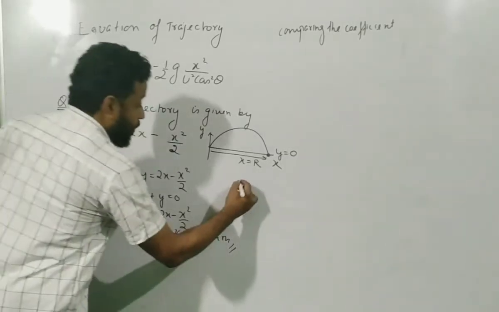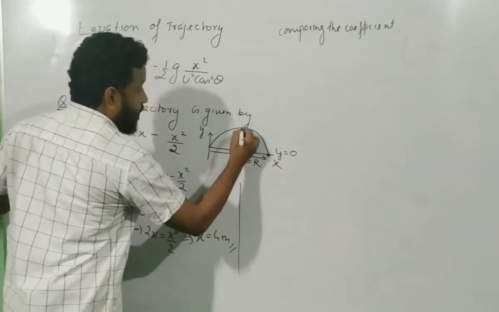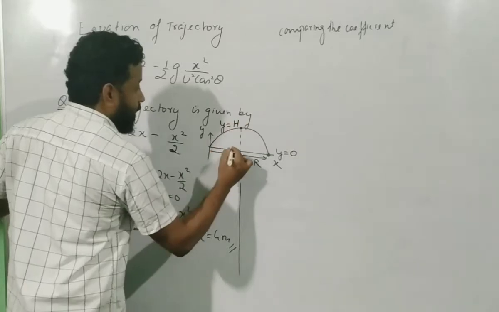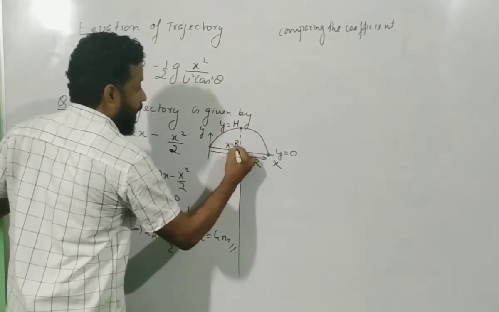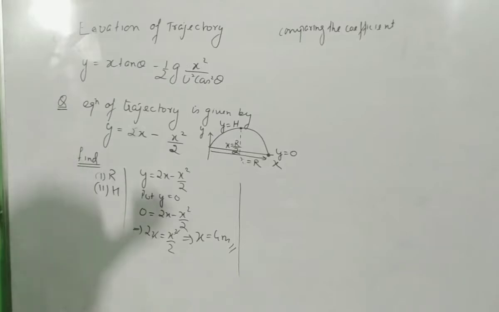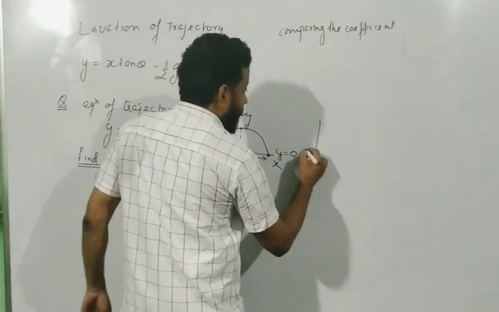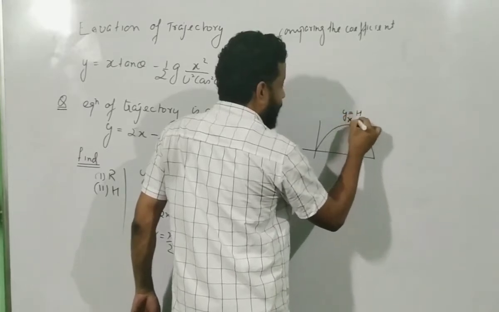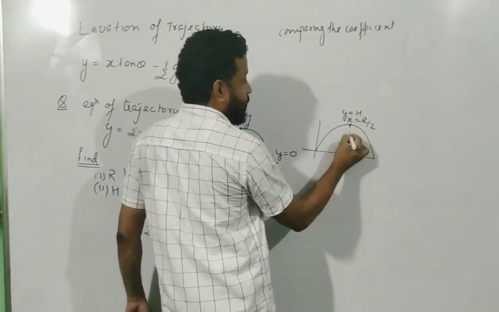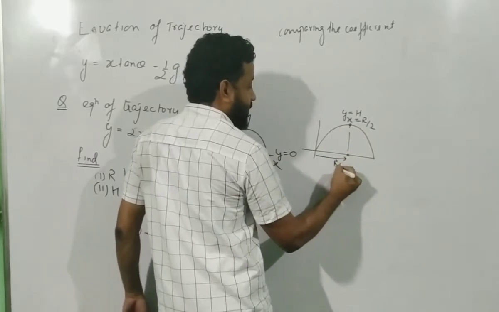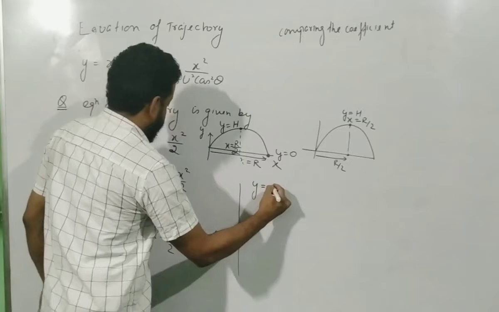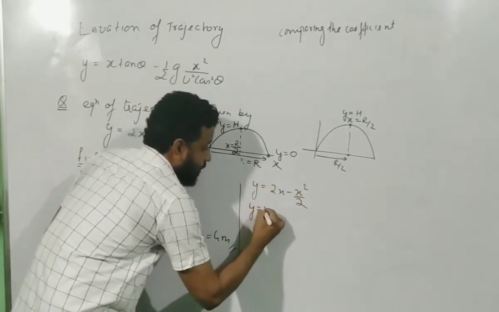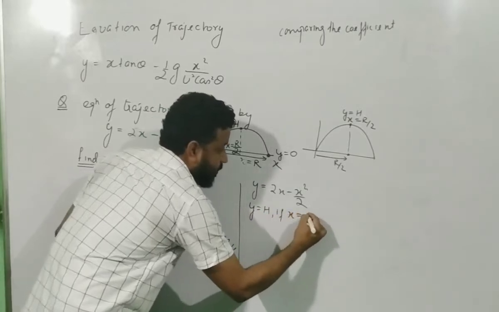Correct? How will you find the maximum height? Now, what happens at the maximum height? At the maximum height, when the value of y becomes equal to h, what is the value of x? The value of x is half of the range. Okay. So I'll repeat again. At the maximum height over here, the value of y is h and the value of x is r by 2. These are the two coordinates over here. This is r by 2, half of the range. So y is equal to 2x minus x square by 2, and y is equal to h if x is equal to r by 2.